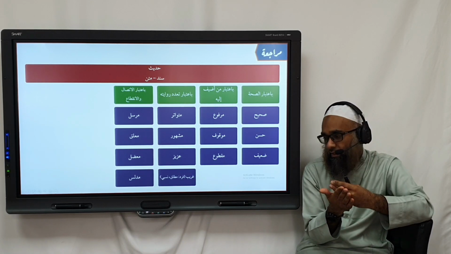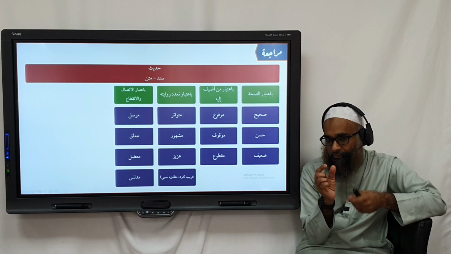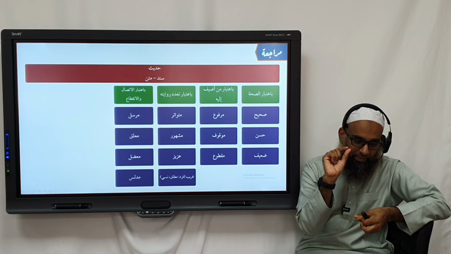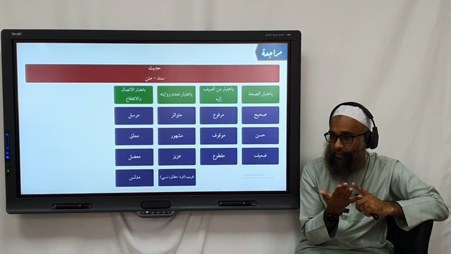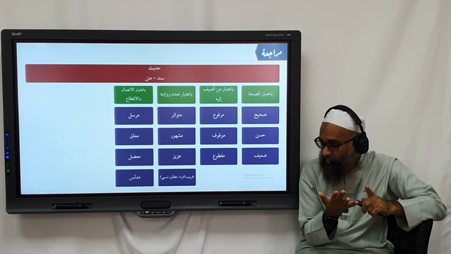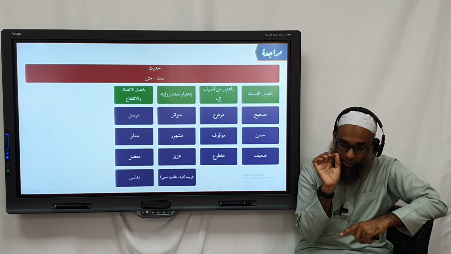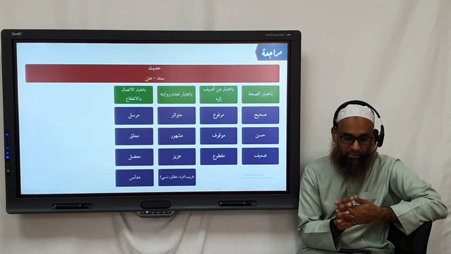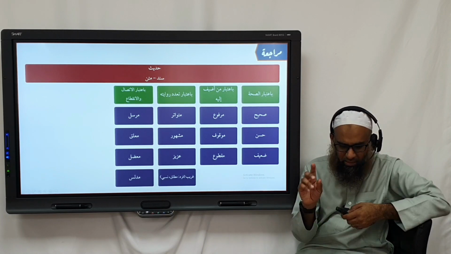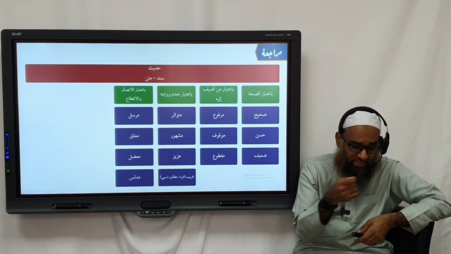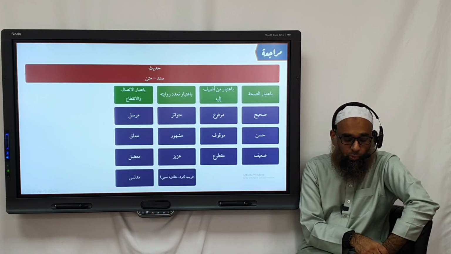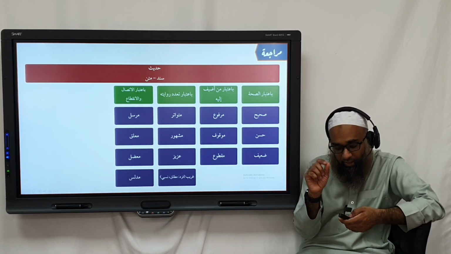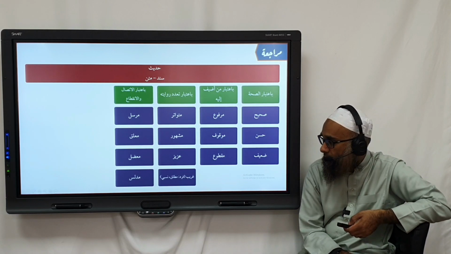A person narrates from a sheikh who he has heard from, who he has met, but he has not actually heard that particular hadith. Then this is called what? Mudallas, and that's called tadlisul isnad. You also get tadlisul shuyukh when you narrate from him with a name which is unknown.